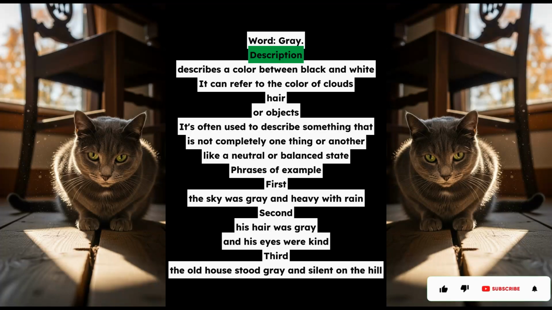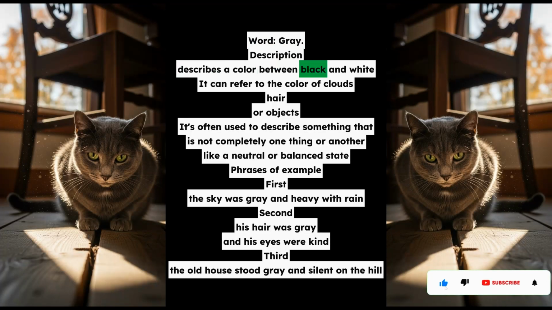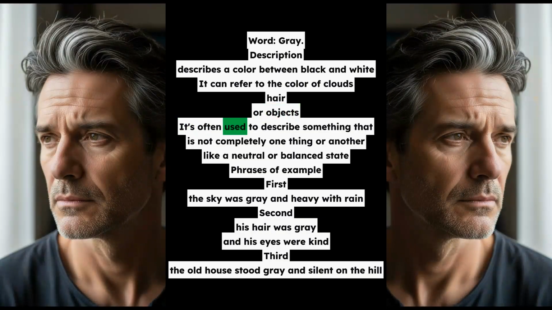Phrases of example. First, the sky was gray and heavy with rain. Second, his hair was gray, and his eyes were kind. Third, the old house stood gray and silent on the hill.